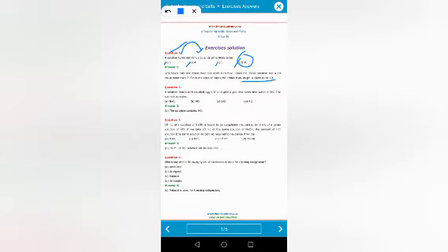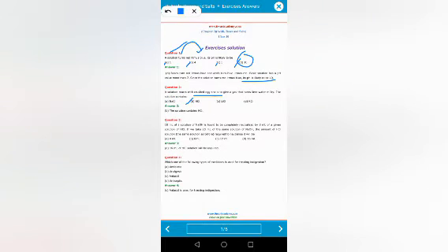Second question, MCQ. A solution reacts with crushed eggshell to give a gas that turns lime water milky. The solution contains, if a crushed eggshell is there, it is calcium. Whenever it reacts, it will give CaCl. A gas will come. As you know, NaCl is not a gas, LiCl is not a gas, KCl is not a gas, but HCl is a gas which is an acid. So its answer is HCl.